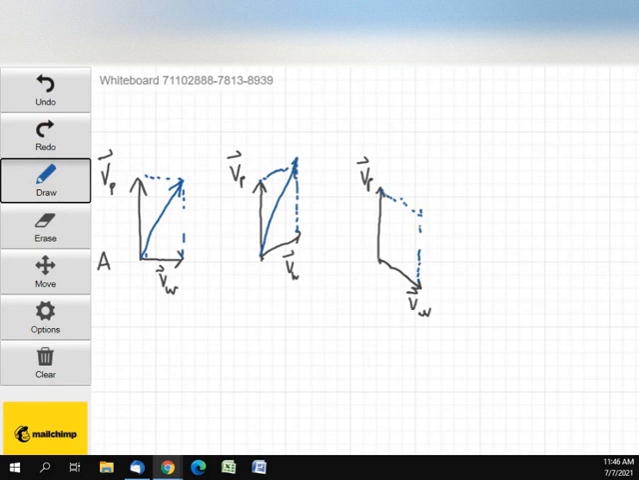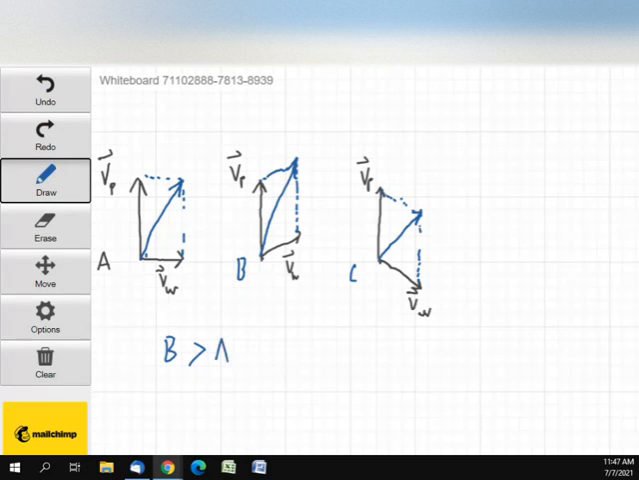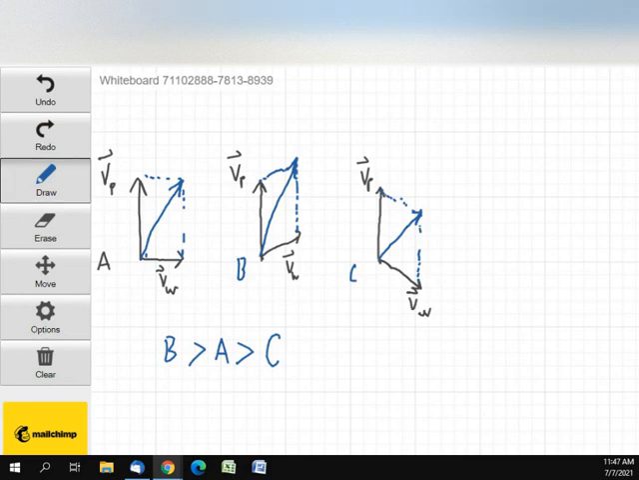See how this one's longer? And see how this one's shorter. So B is going to have the greatest speed, and then A, and then C, based on length.